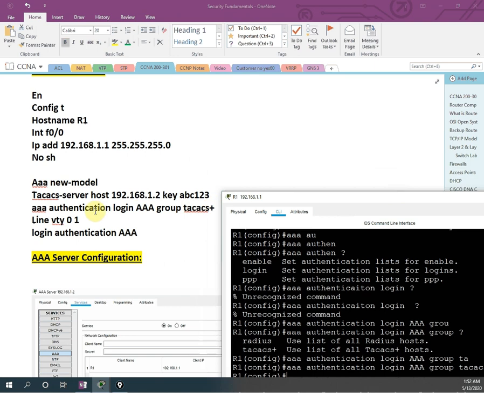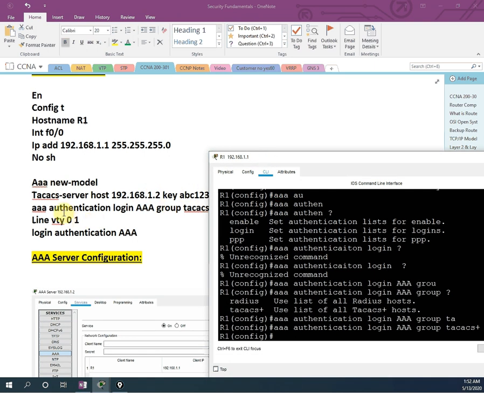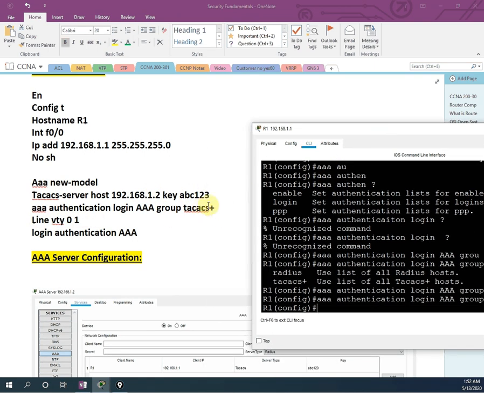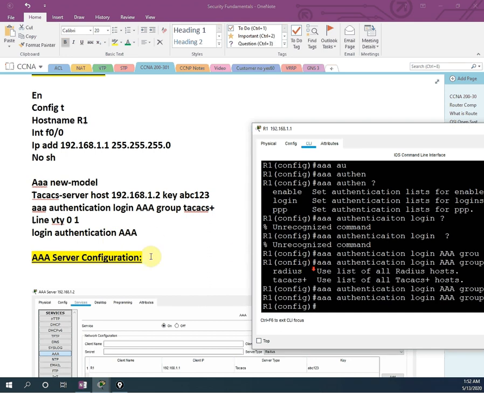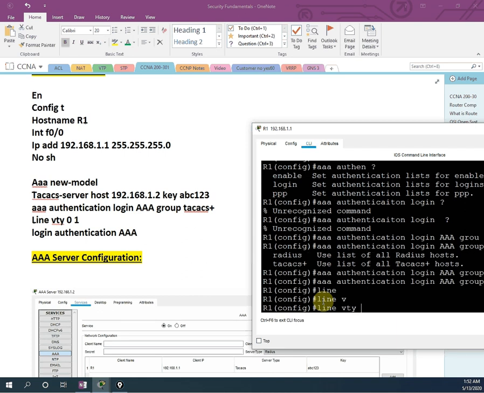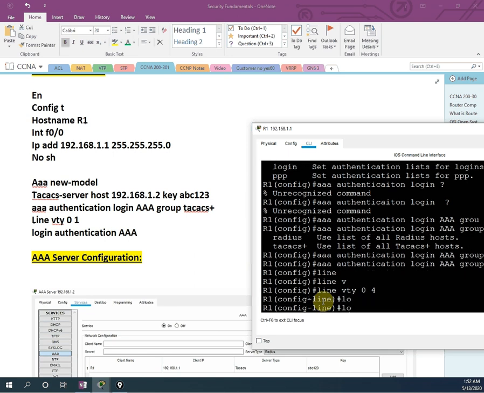Till here, we are at this command. First we enable, then we assign our AAA server IP address and the key. Then we authorize using the protocol we specified, and then which feature we are enabling. We are enabling line vty 0 to 1, and then we are saying login authentication AAA. Means whenever they are going to log in, redirect that to the AAA server and check with it. If they are authorized, then only allow the access. So now I will write line vty 0 to 1 or 0 to 4, depending upon how many users you want to give. I will write 0 to 4. Then after that we will write login,